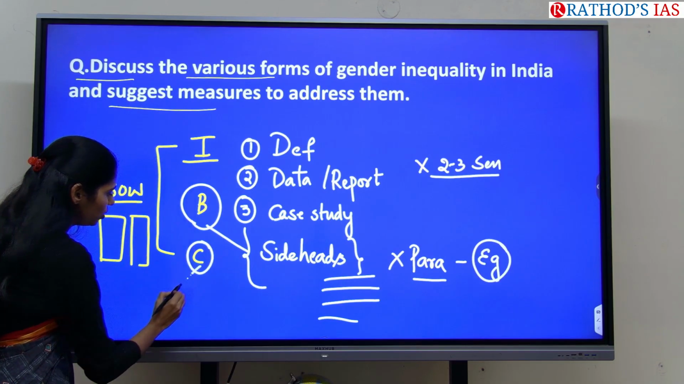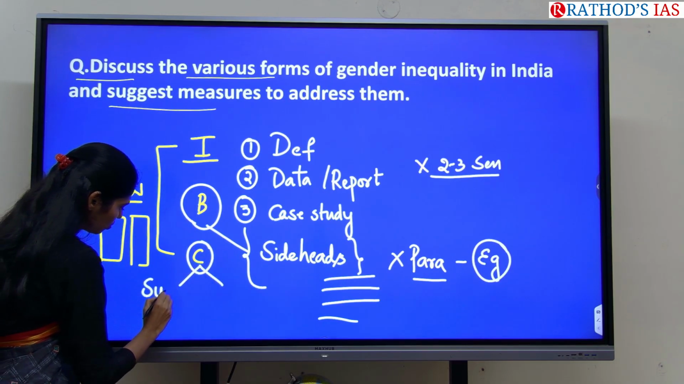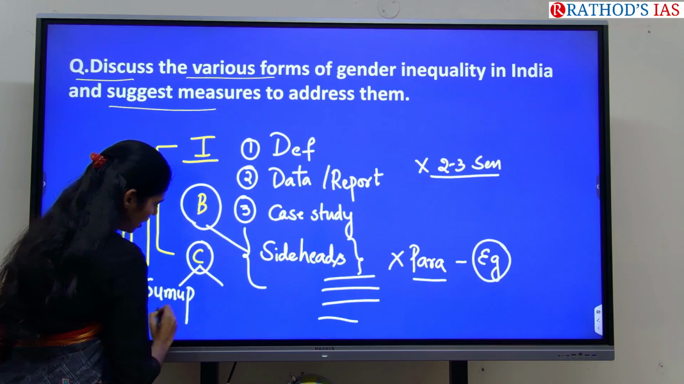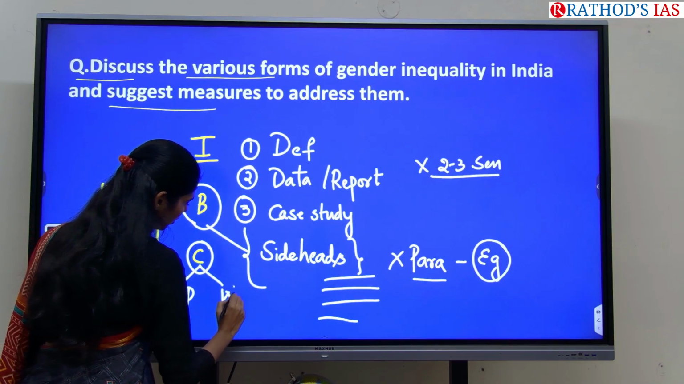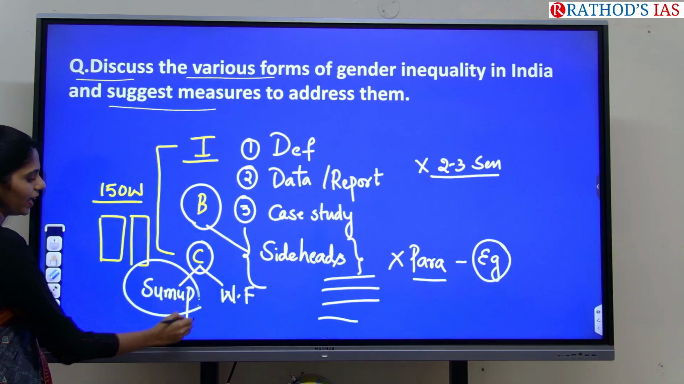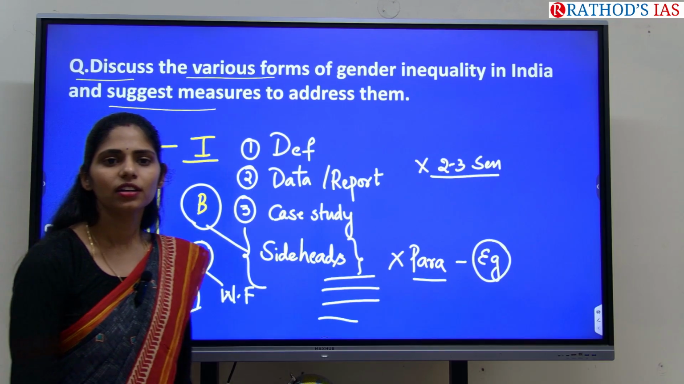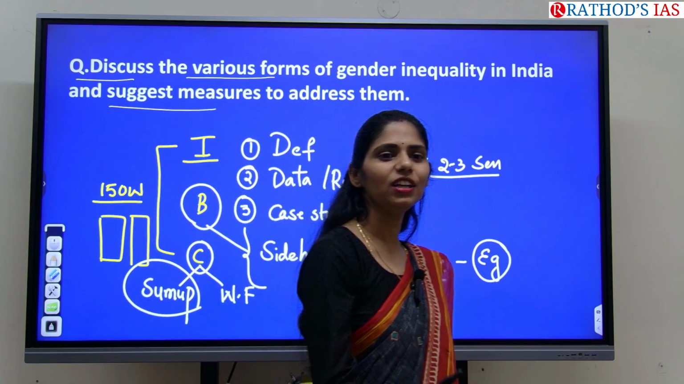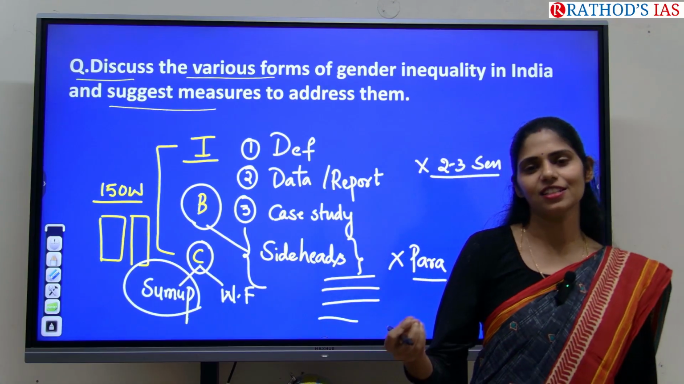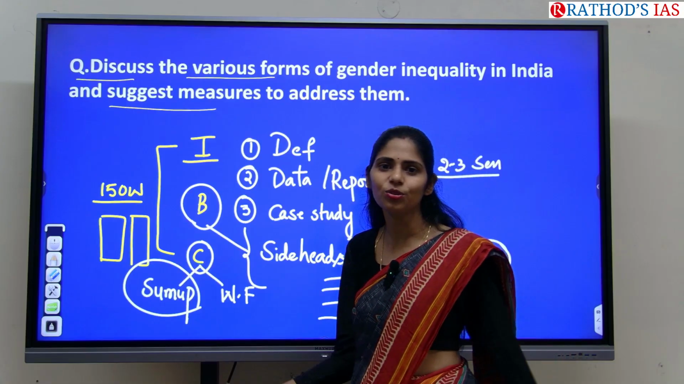And in the conclusion, you can do two things. The first one is sum up, and the next one is way forward. Sum up means when you are writing answers for history or geography, you can't give any way forward. You can't say we have to change this, because it has already been done. We can't do anything now.